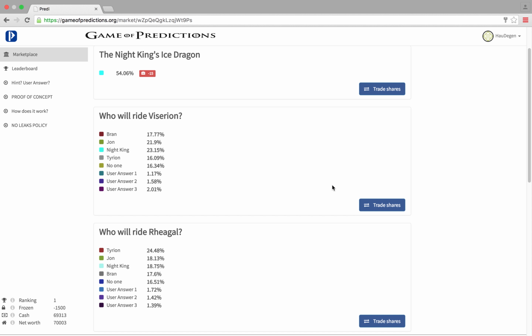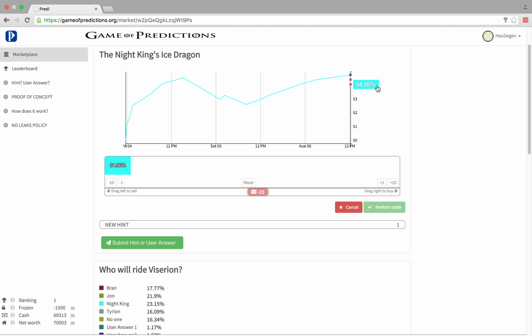After you performed a trade, you can see the total number of bought or sold shares right next to the current probability of the contract. You can always check your account's real-time updated balance in the lower left corner of the page. Depending on how the storyline unfolds, the Night King's Ice Dragon probability will increase or decrease with the buy and sell orders made by the participants. Be aware, make informed trades and sell or buy your shares at the right time.